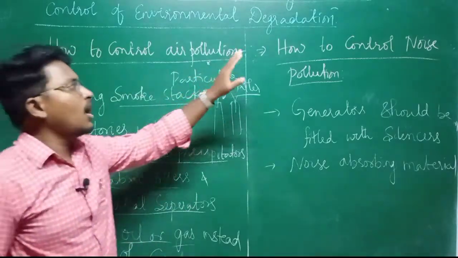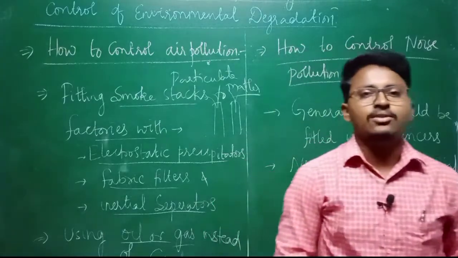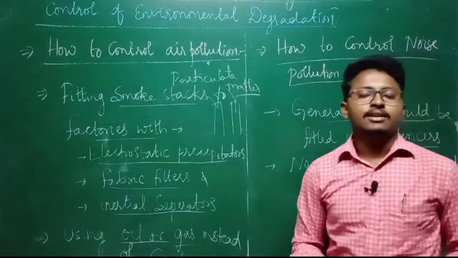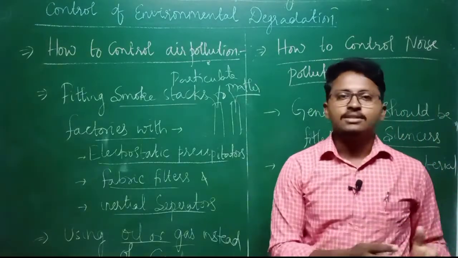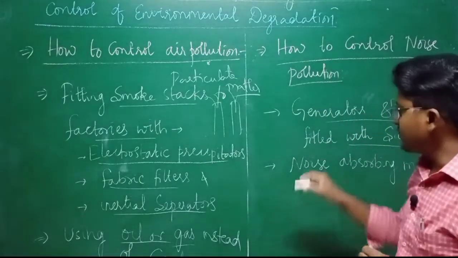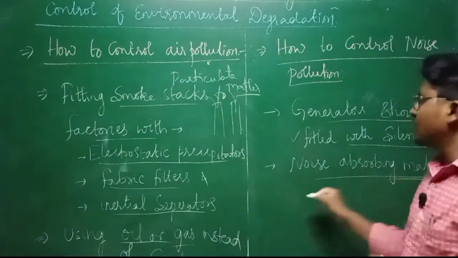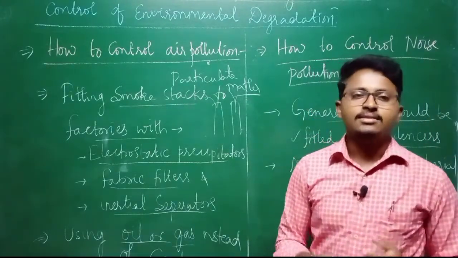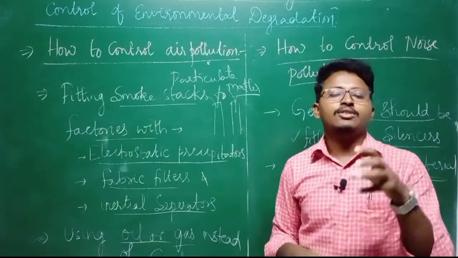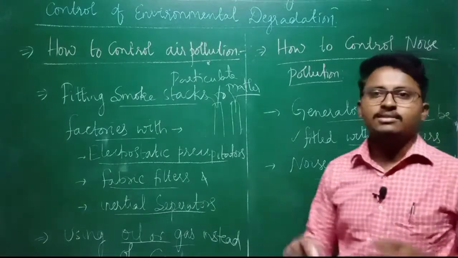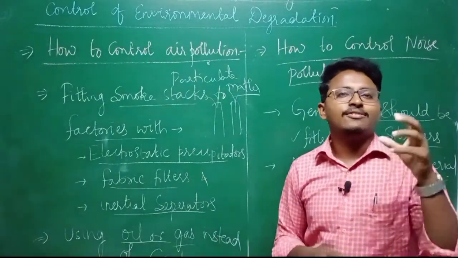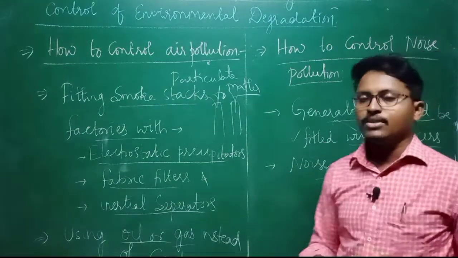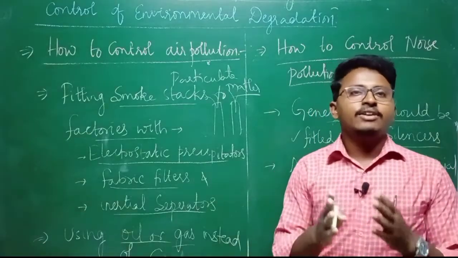Then the next thing is how to control noise pollution. We can control it simply by fitting generators with silencers. That means every generator or any other machine must be fixed with silencers. At the same time, noise absorbing material should also be used. Some of the instruments or areas in the factories are places where we can use noise absorbing material. In a particular room or hall, we can fix noise absorbing material. So by using silencers on the generators and noise absorbing material, we can control noise pollution.